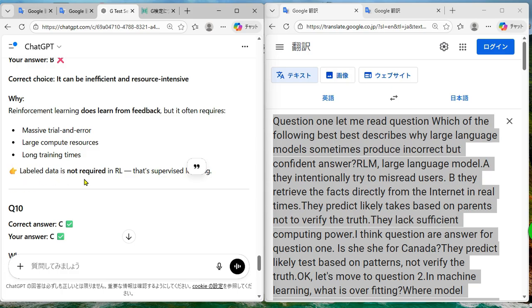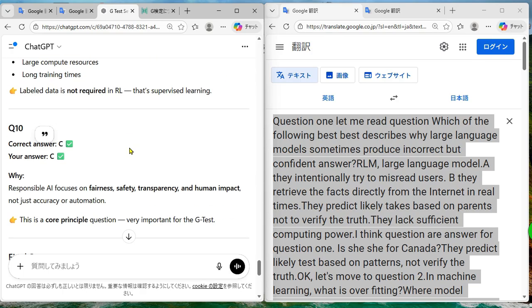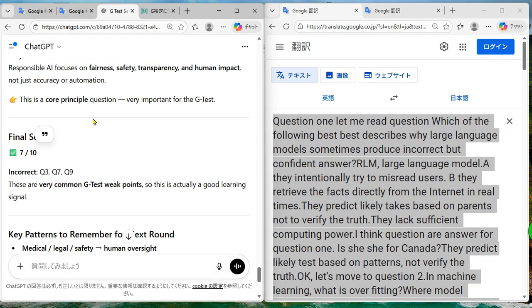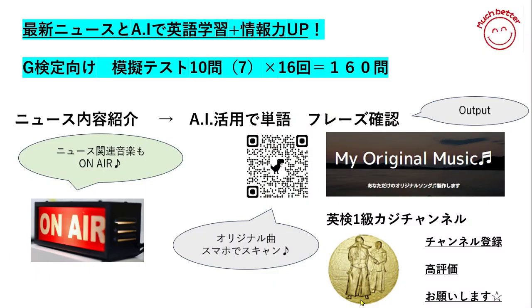Labeled data is not required in RL ですね。Reinforcement learning does learn from feedback. フィードバックから学ぶのが強化学習ということです。さあ、10番目、コレクト合ってますね。Responsible AI focuses on fairness, safety, transparency, and human impact ということで、10分の7ですね。7割正解しました。さあ、いかがでしょう。こんな感じで英語を学びながら AI の知識を上げていく、そして